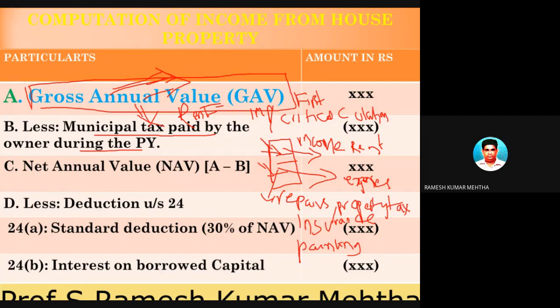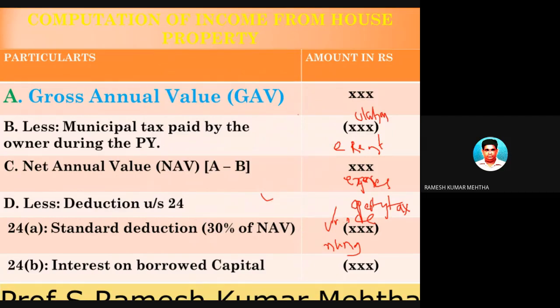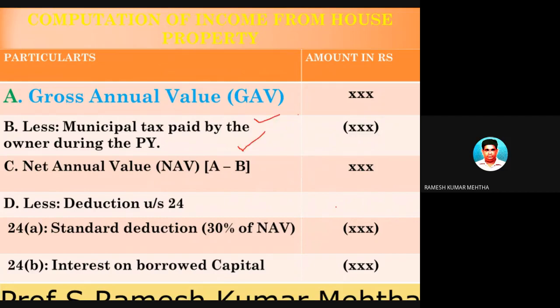So the first expenditure is municipal taxes. So property tax, you go and pay to the municipal corporation of that respective area. For example, I am having a house, and my yearly property tax or municipal taxes is around 10,000 rupees. So this 10,000 rupees has to be deducted from the income.